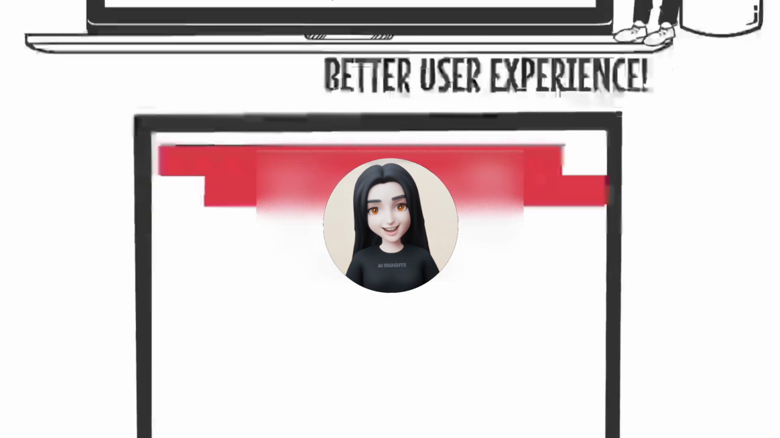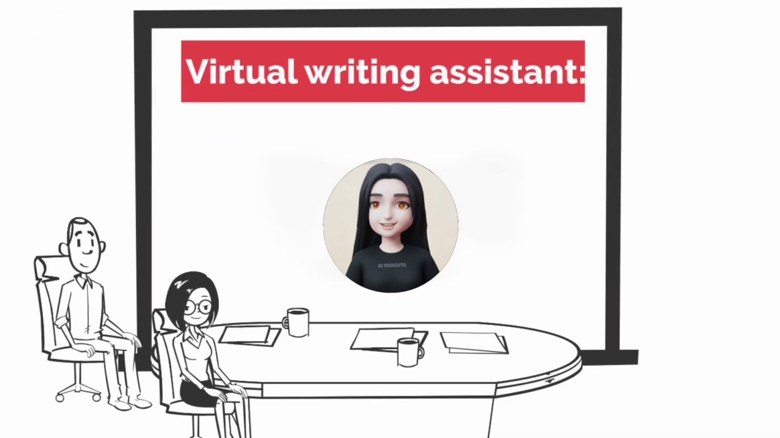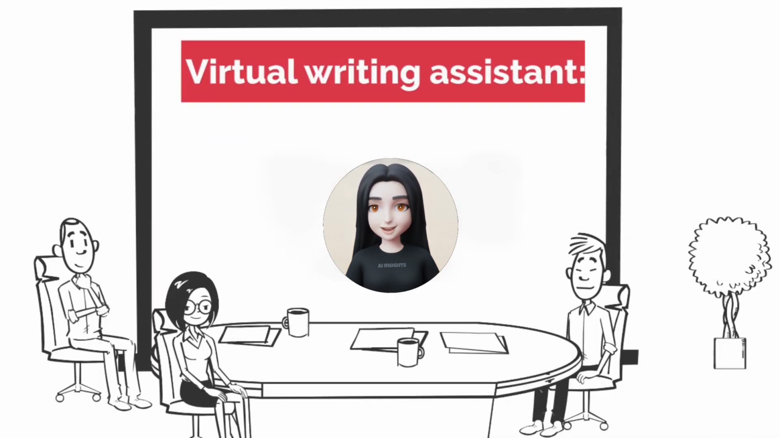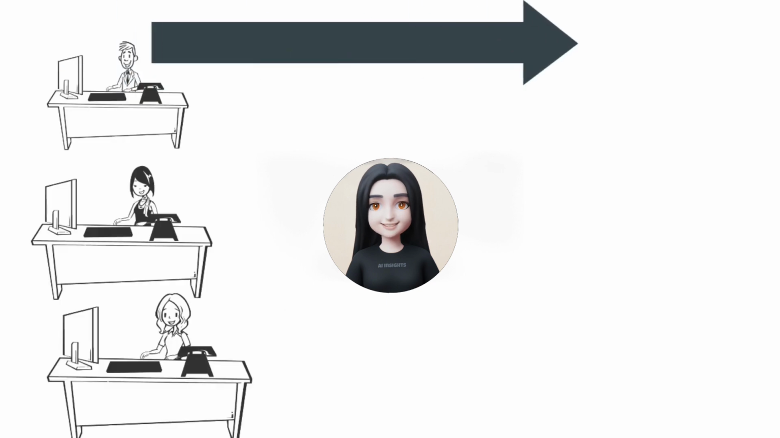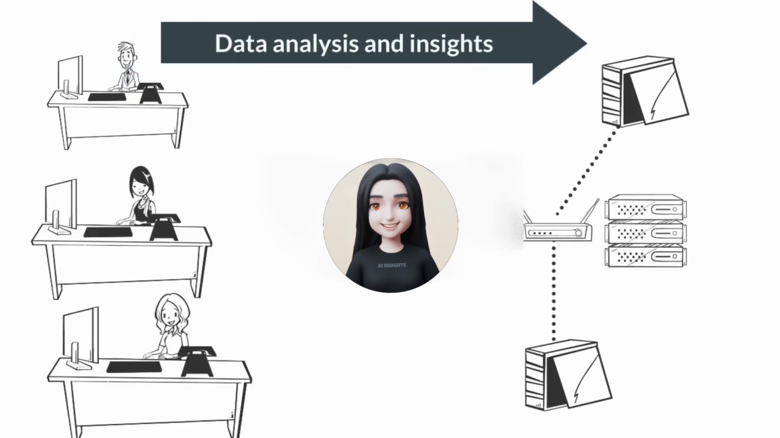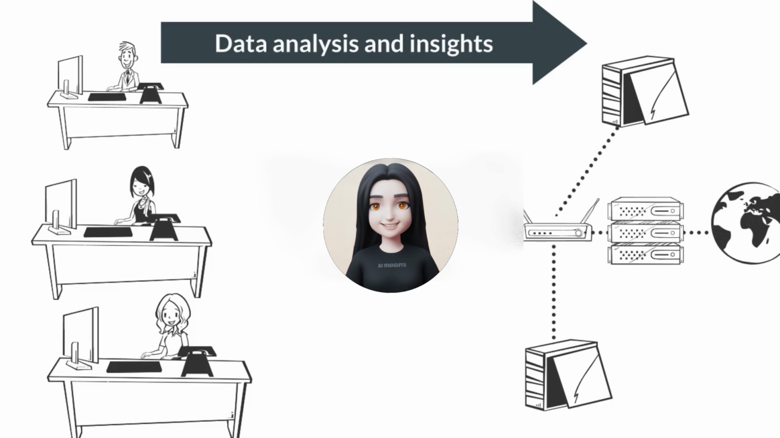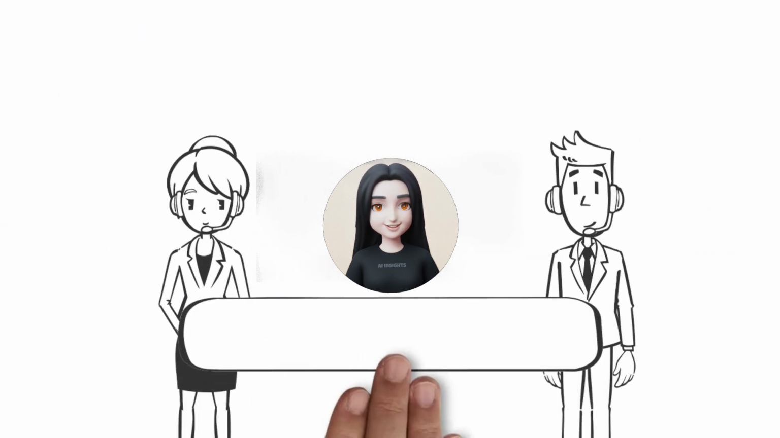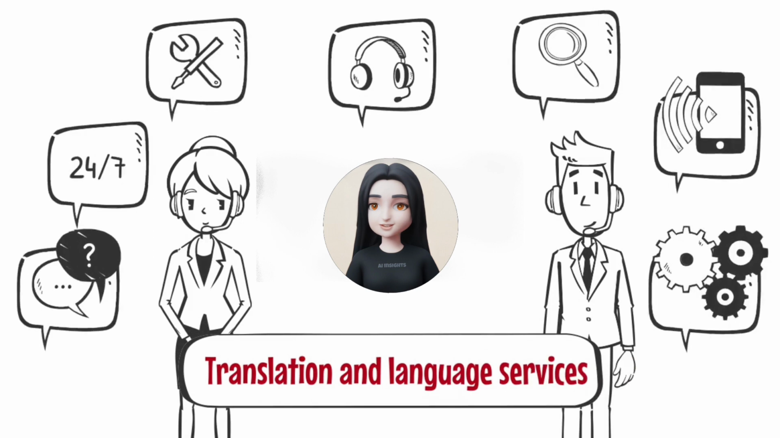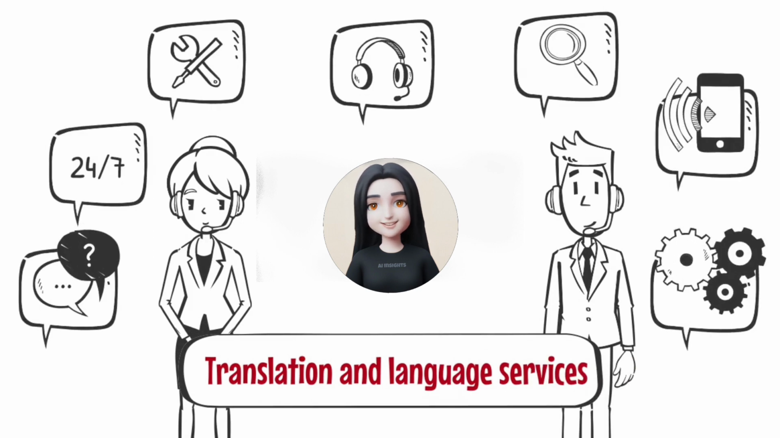Marketing automation. ChatGPT can be integrated into marketing campaigns to automate certain tasks and improve engagement with customers and prospects. Virtual writing assistant. ChatGPT can be used as a virtual writing assistant to help people with writing tasks such as composing emails, reports, and other documents. Data analysis and insights. ChatGPT can be used to analyze large datasets and provide insights for businesses and organizations looking to make data-driven decisions.